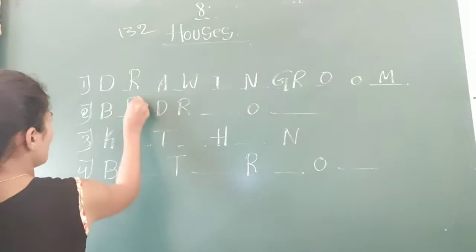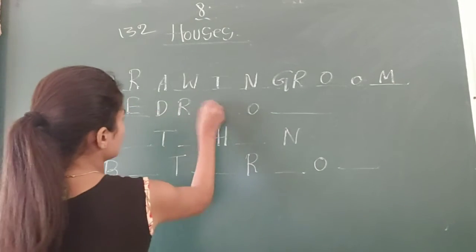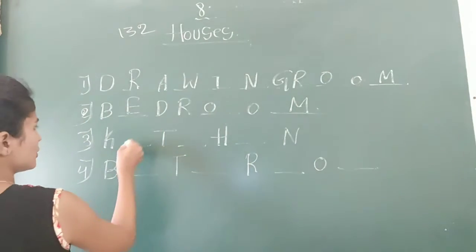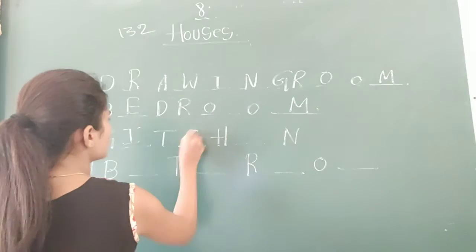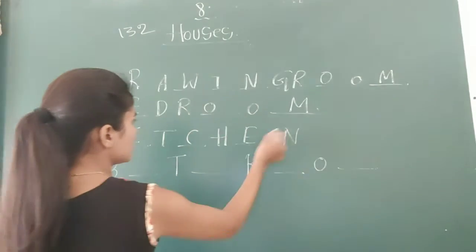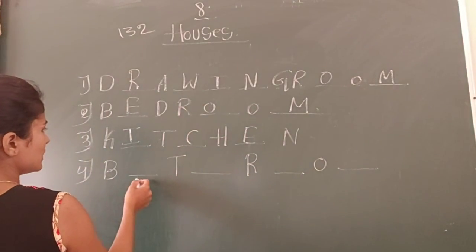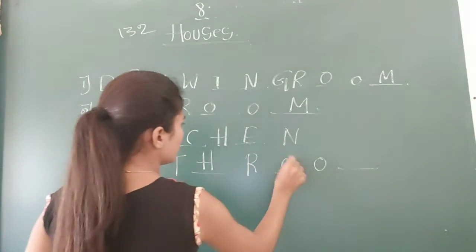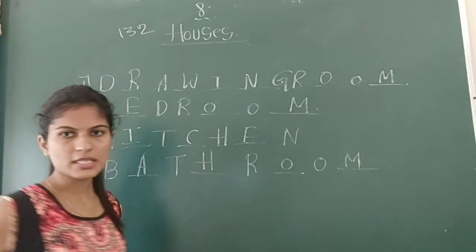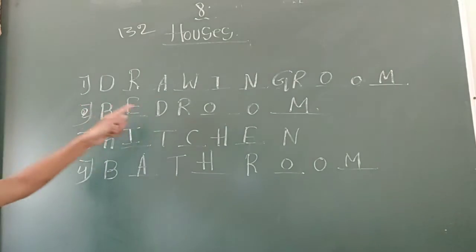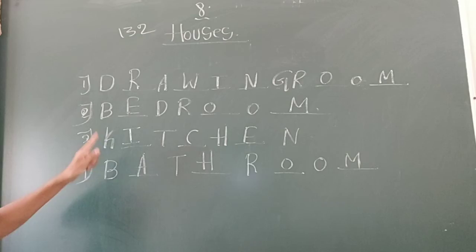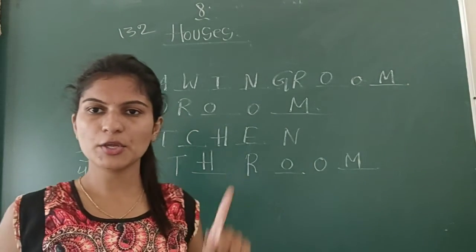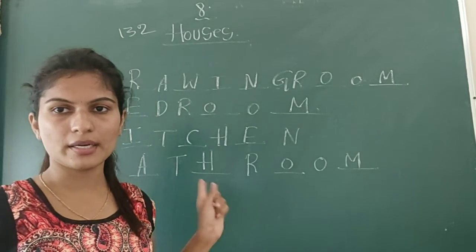It is bedroom. B-E-D-R-O-O-M. Bedroom. And the third one is kitchen. K-I-T-C-H-E-N. Kitchen. And the fourth one is bathroom. B-A-T-H-R-O-O-M. It is bathroom. First one is drawing room, second one is bedroom, third one is kitchen, fourth one is bathroom. See, practice these spellings at your home, okay, and learn them by heart also.